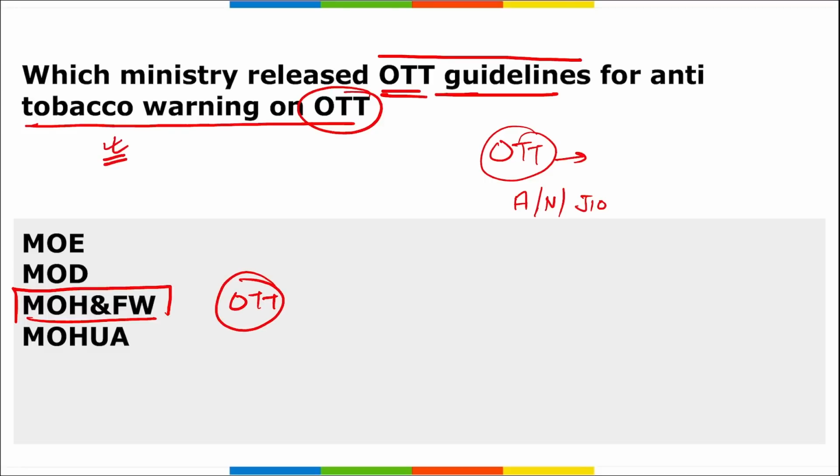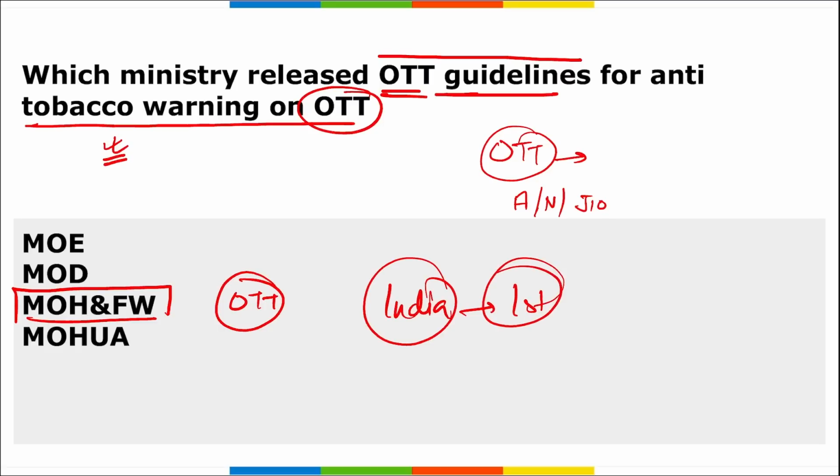It is basically for the tobacco products that are contained in those movies, those series, or those particular video films. Correct? And for these tobacco warnings, India became the first country in the world to regulate anti-tobacco warnings on these OTT platforms. Correct? Then a display of anti-tobacco health spots for a minimum of 30 seconds at each beginning and middle of the program is required here.